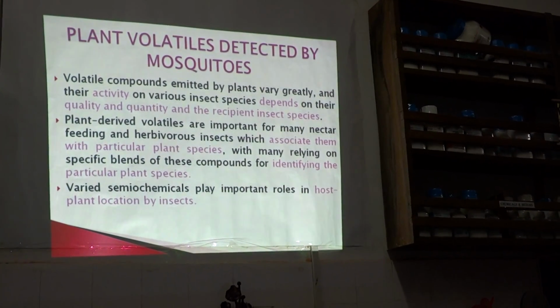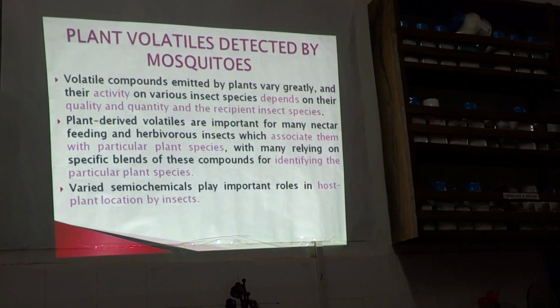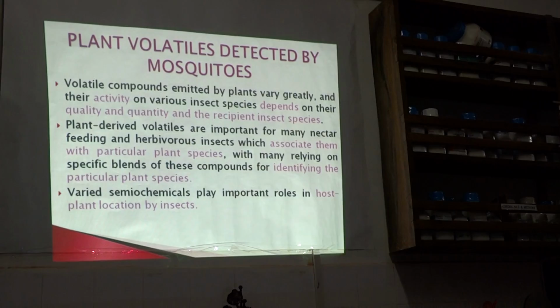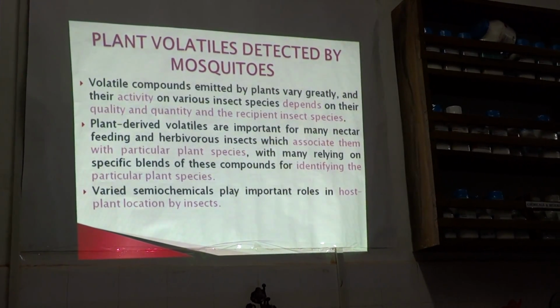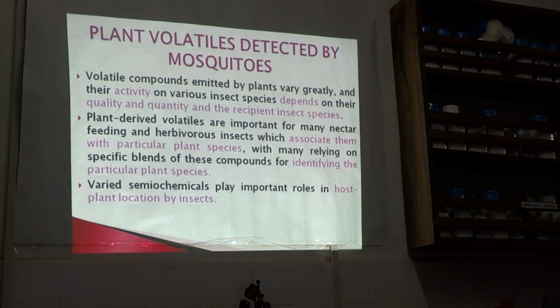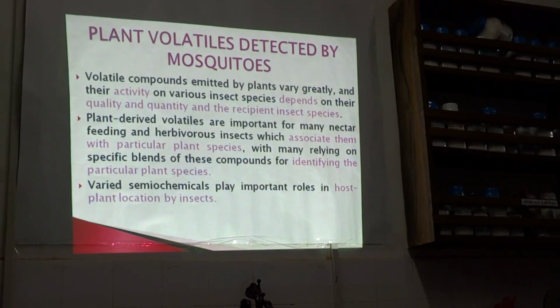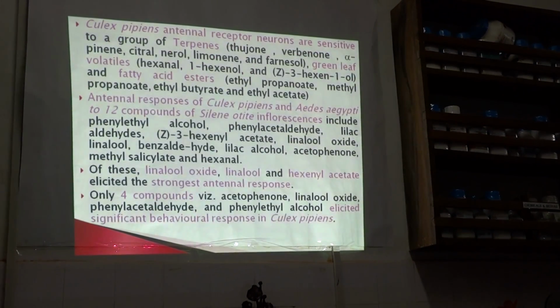Plant volatiles detected by mosquitoes. The activity of various insect species depends on the quality and quantity of the volatiles for the recipient insect species. Mosquitoes use the volatiles to associate themselves with particular plant species, or to identify the plants and to locate the host plant.